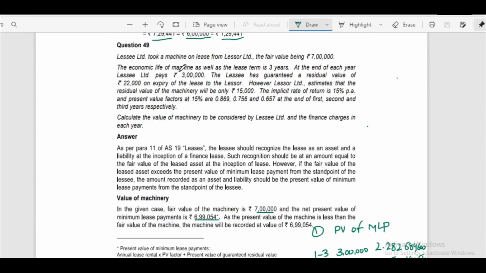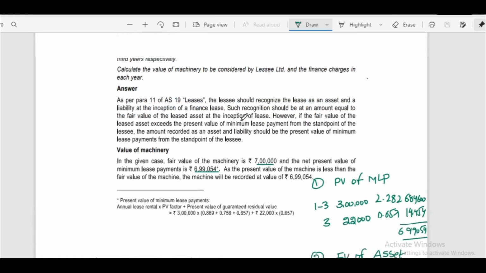Question number 49. Lessee Limited took a machine on lease from Lessor Limited, the fair value being 7 lakhs. The economic life of machine as well as the lease term is 3 years. At the end of each year, Lessee Limited pays 3 lakhs. The lessee has guaranteed a residual value of 22,000 on expiry of the lease to the lessor. However, Lessor Limited estimates that the residual value of the machinery will be only 15,000. The implicit rate of return is 15% per annum. Present value factors are given for 4 years. Calculate the value of machinery to be considered by Lessee Limited and the finance charges in each year.